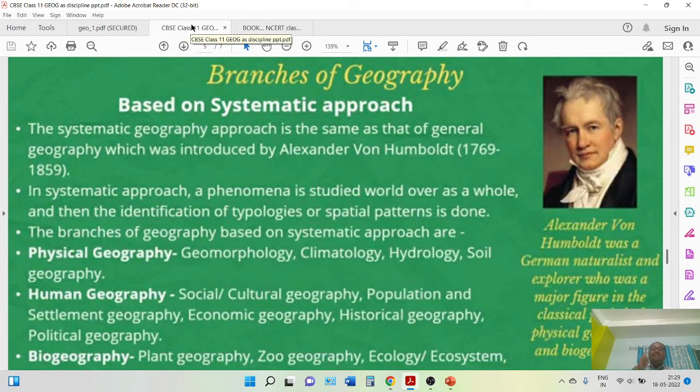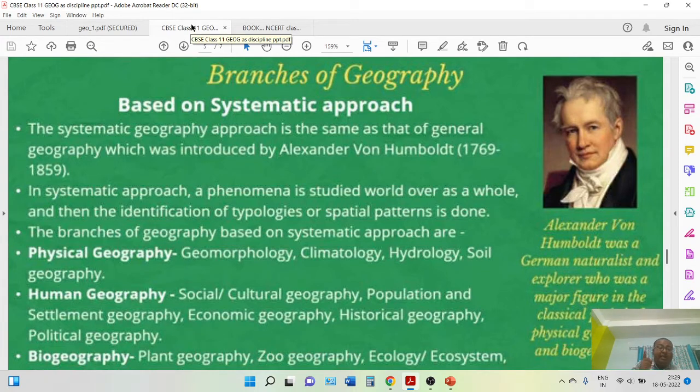First is known as the systematic approach. What is systematic? As the name suggests, systematic, that means it follows a particular system. It follows a logic. It follows a definite quantitative analysis. Quantitative analysis means logical, calculative analysis to interpret something. This is known as the systematic approach. A systematic approach in geography is more or less the same as general geography. But in systematic geography, we will do logical analysis of various things. We will go later on into what the logical analyses are.